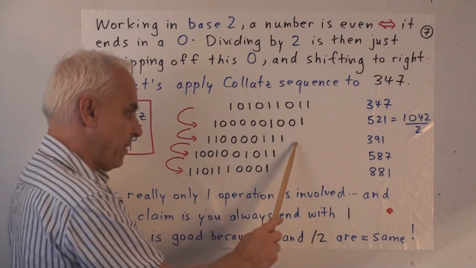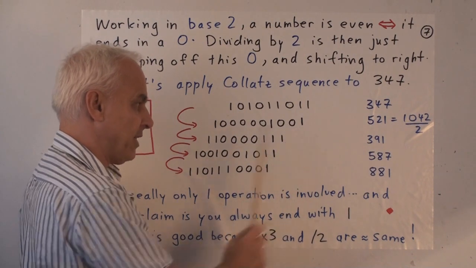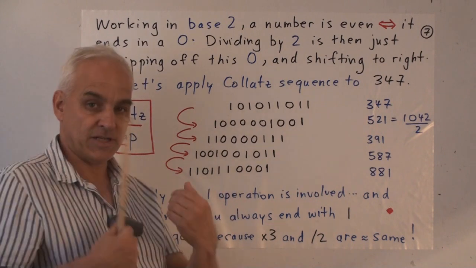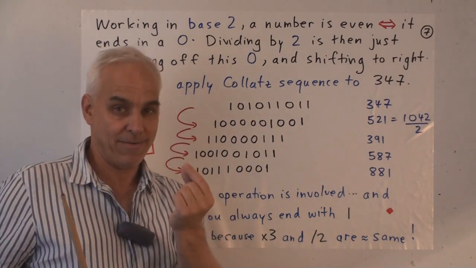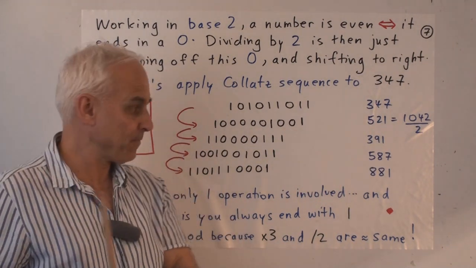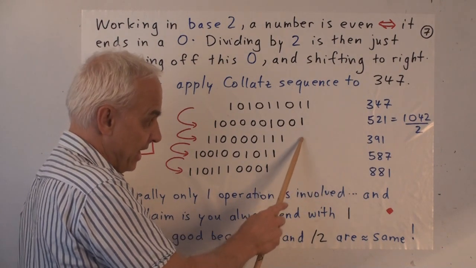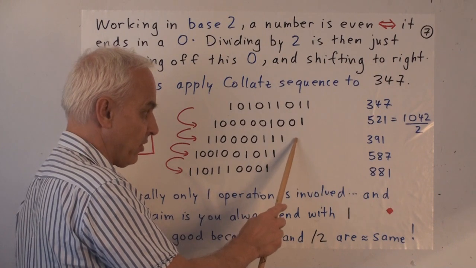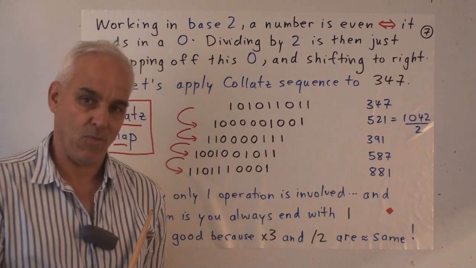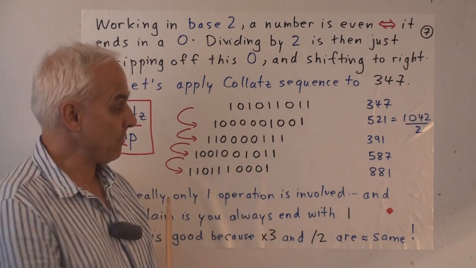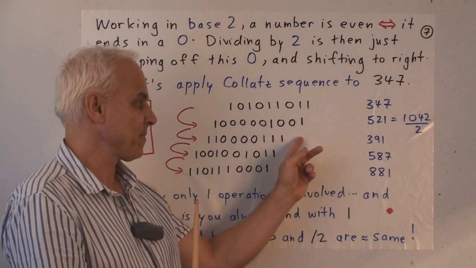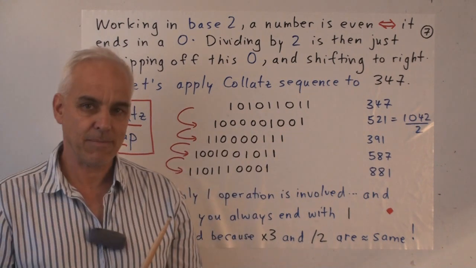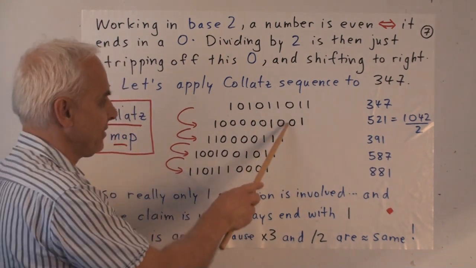Okay, so I have to explain, how did we get this 1 here and what happened to these other things here? Well, the 1 and 0 here are just temporary because we have to add 1 after we've multiplied by 3. And adding 1 turns that end 1 into a 0. There's a carry. That turns that next one into a 0. And then there's a carry. And so we end up with that 1 there. So I'm combining both steps, multiplying by 3 and adding 1, and kind of doing it in my head and getting that.